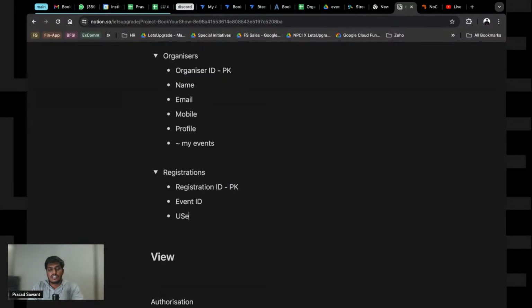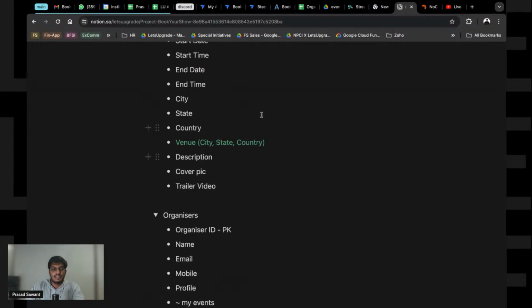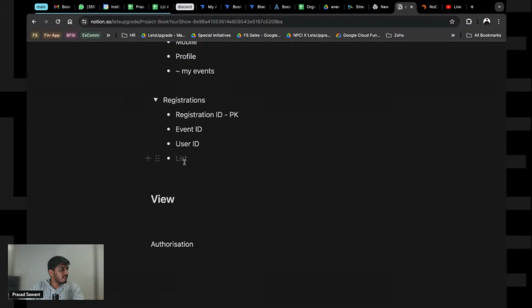Again, for the user who is registering for the event, we have a user ID. If I am registering, we will have to create one more table, a users table. And we have a status. Now status is going to be a drop down or three buttons: a wait list, an approved status, and a rejected or not approved. Wait list, approved and not approved, this is going to be the status. If you have seen Luma and similar platforms, that is something you can see.